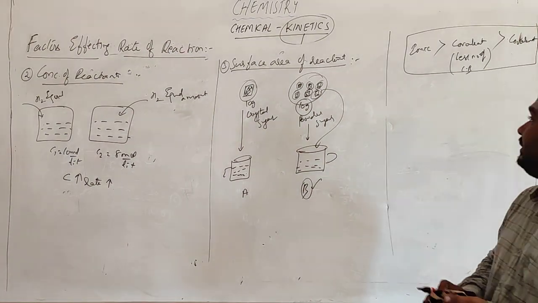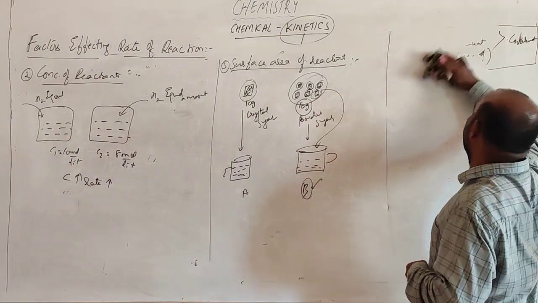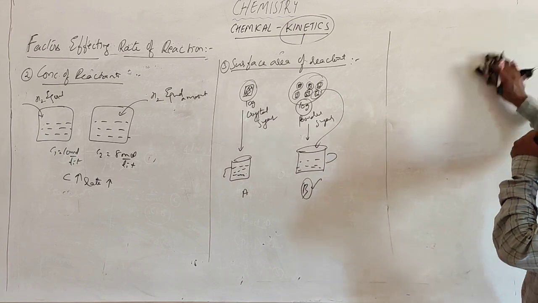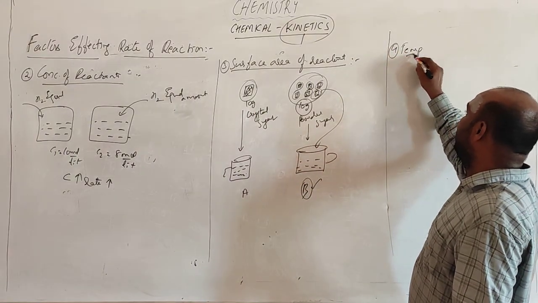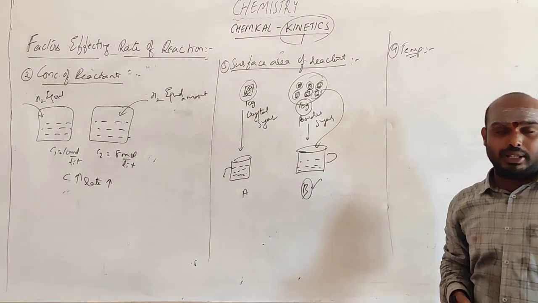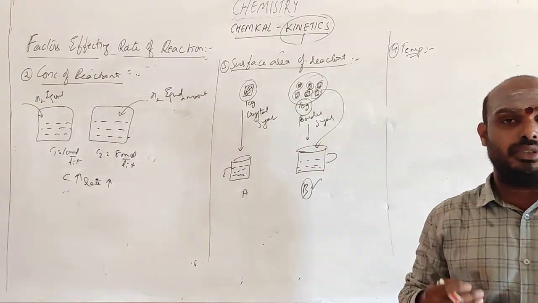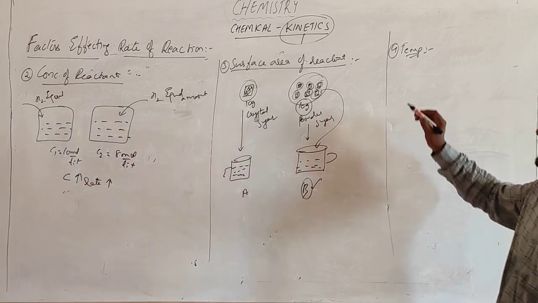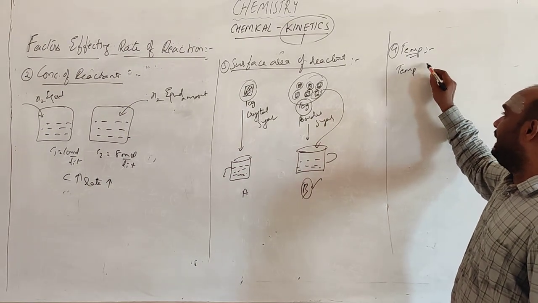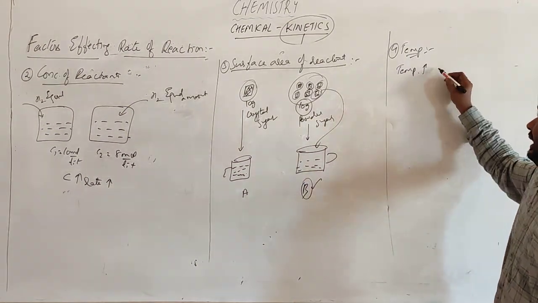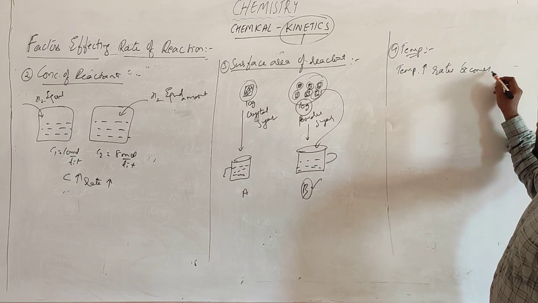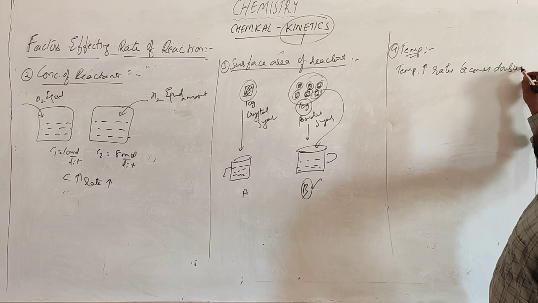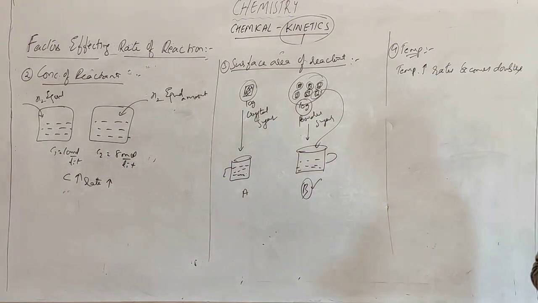Right? Third condition is done, fourth is temperature. With respect to temperature, you will learn in more detail. Till now, remember that if temperature is increased, the rate doubles.